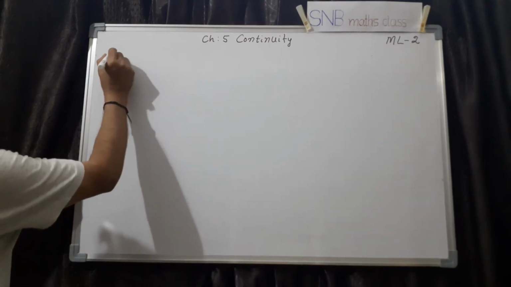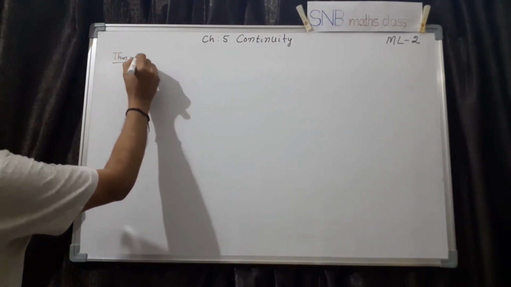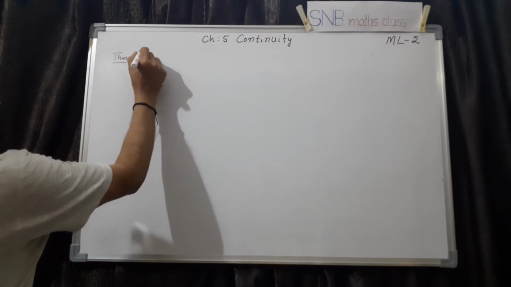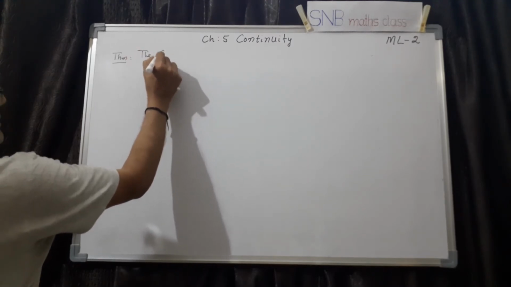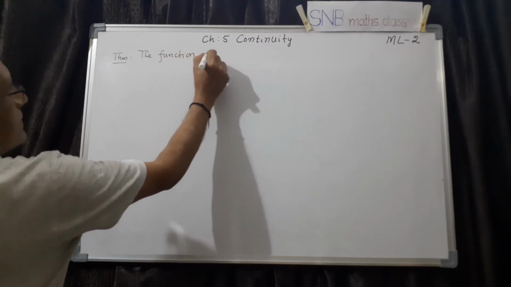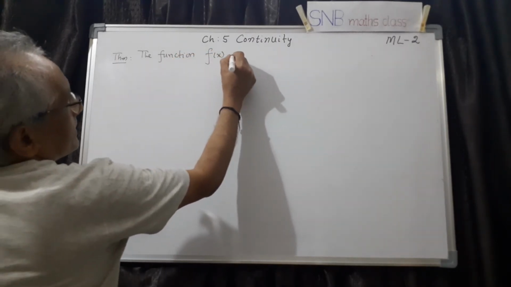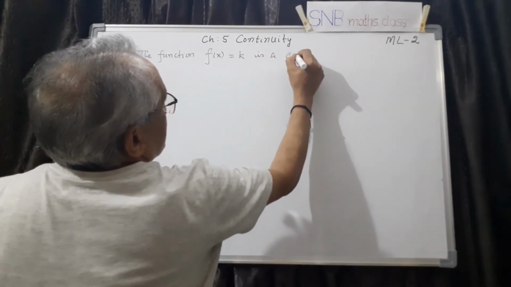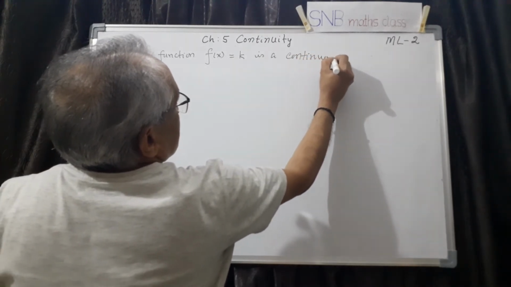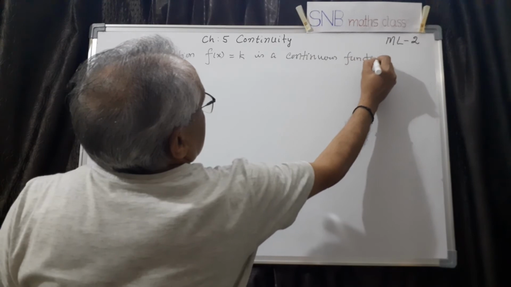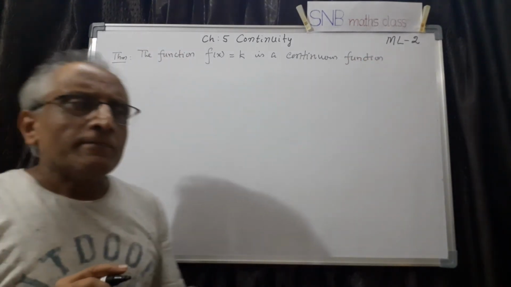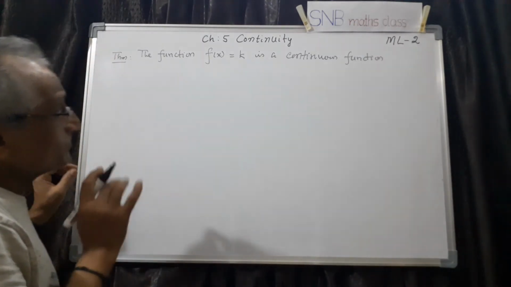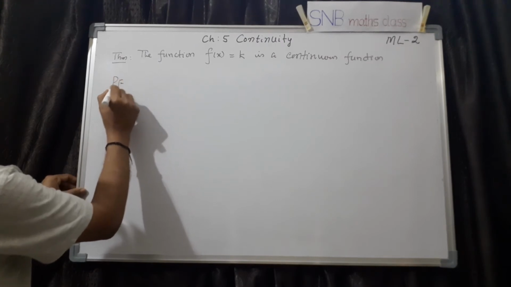First theorem is this: every constant function, f of x equal to k, is a continuous function. Therefore, if you take this as a theorem, whenever a constant function is given, immediately we can say it is continuous. No need to prove it. So how to prove this one? The proof is actually very, very simple.